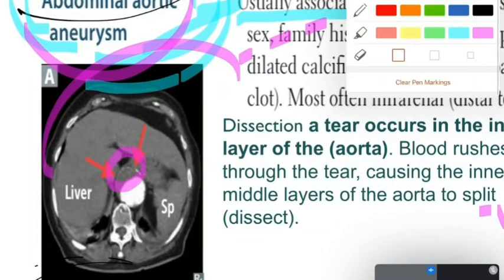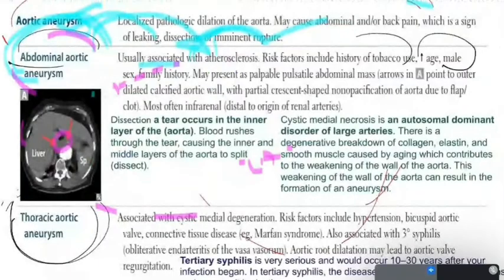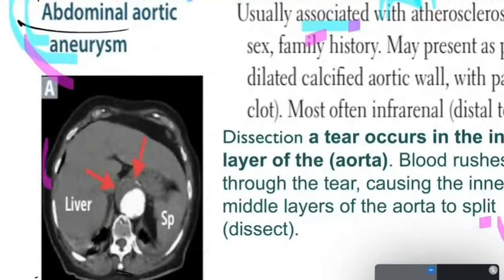You also have a calcification, which is obvious in this picture: the white color in the wall of the artery is due to the calcifications that happen to this dilated abdominal aorta or abdominal artery.